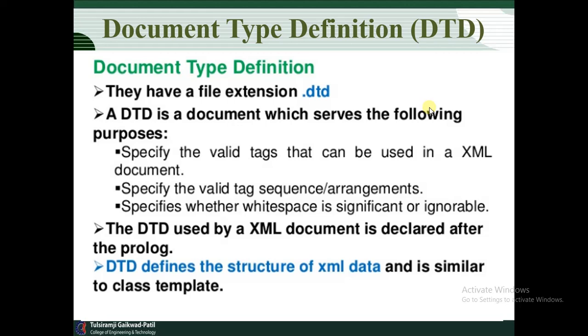DTD is a document which serves the following purposes. First, specify the valid tags that can be used in XML documents. Second, specify the valid tags and their sequence arrangement. Third, specify whether white space is significant or ignored. Sequence is very important. If you specify name, address, phone number, you are going to use name, address, phone number in that order. The DTD used by the XML document is declared after the prologue. The DTD defines the structure of XML data, similar to a class template.